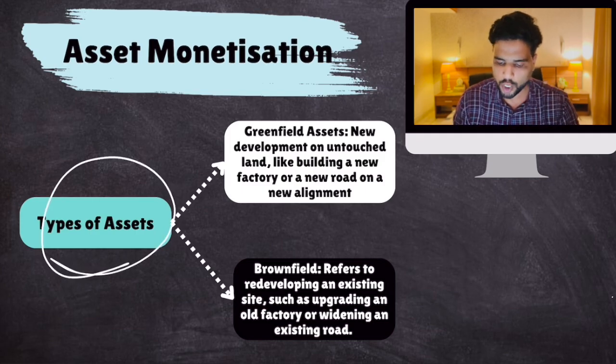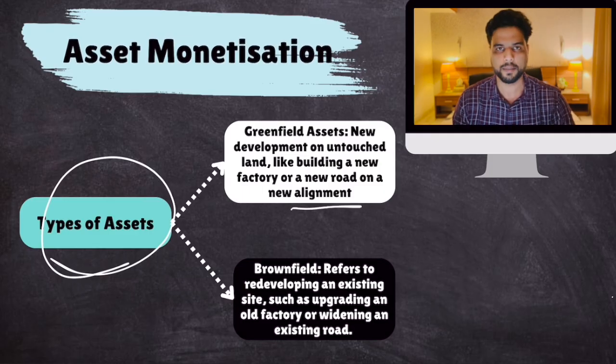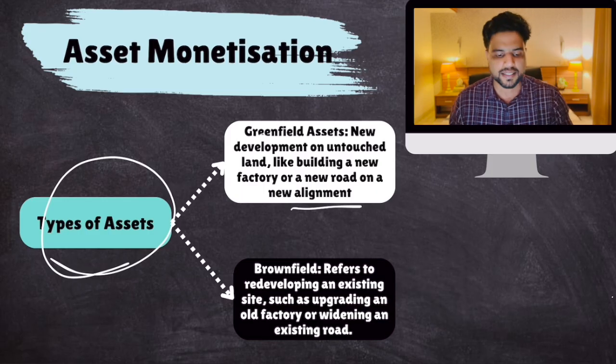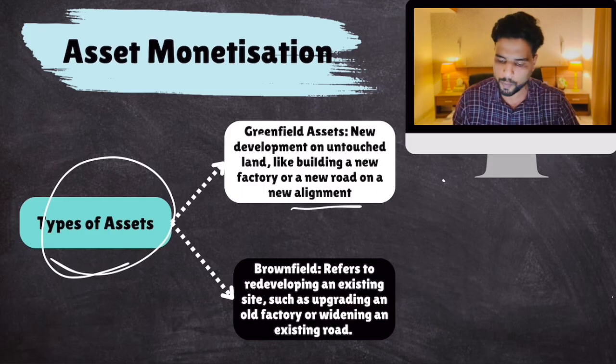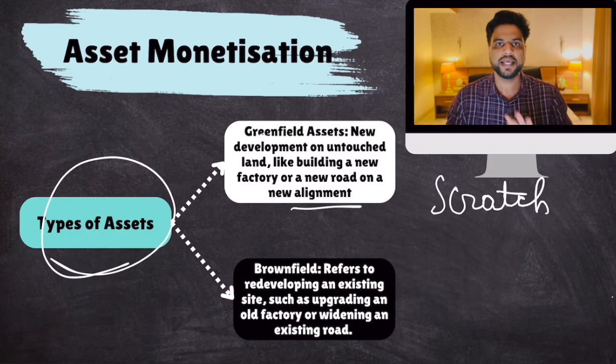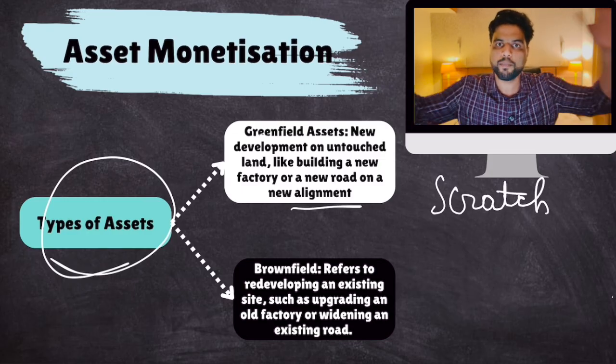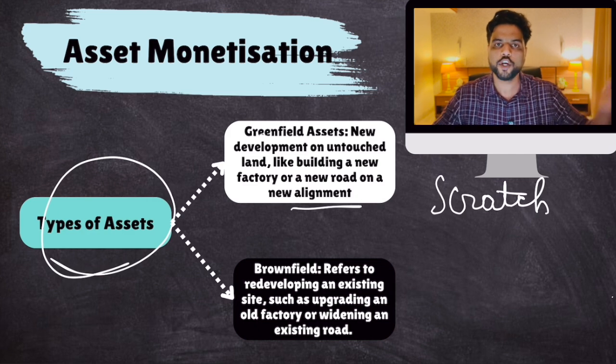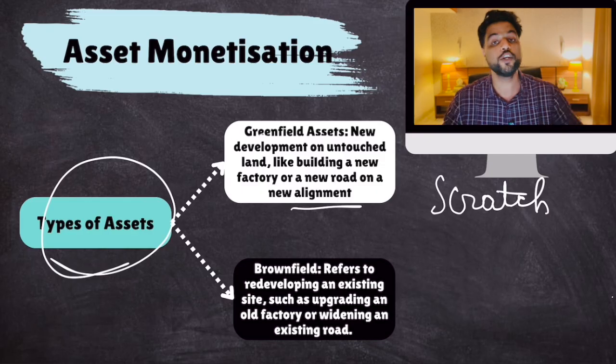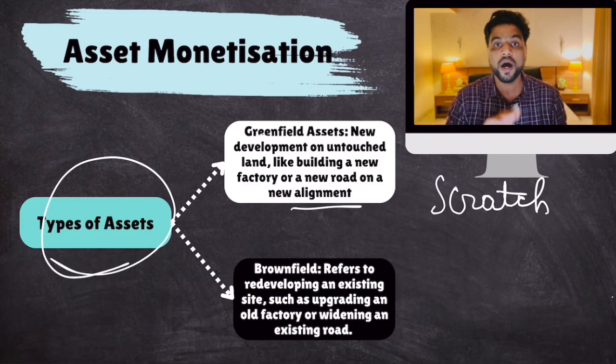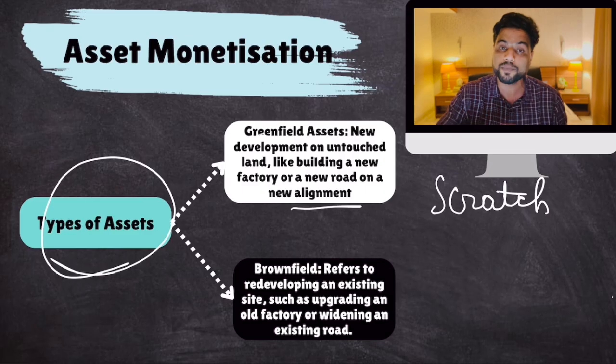New development on untouched land, like building a new factory or a new road on a new alignment. Basically, greenfield assets are those infrastructure projects which you build from scratch, from the beginning. There is a barren land and you're building an airport on it. There is a barren land and you're building a railway line on it. There is a barren land and you're building a new building on it. You are building this infrastructure asset from scratch.